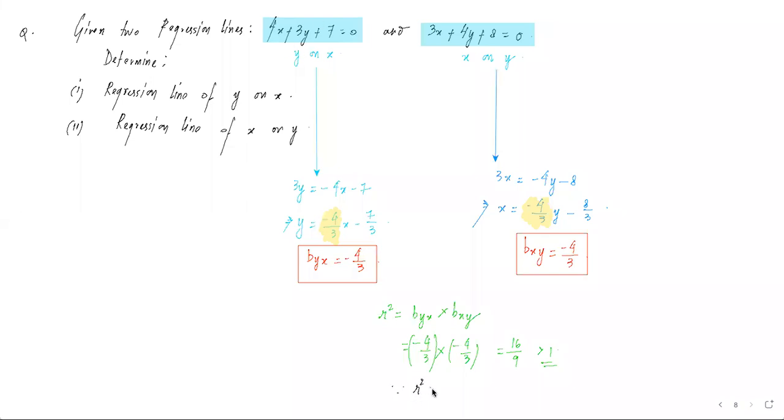Since r square is greater than 1, which is not possible, hence our assumption was incorrect. अगर हमारा assumption incorrect था, हमने क्या assume किया था कि ये वाला लाइन y on x है, ये incorrect है, ये assumption incorrect है.